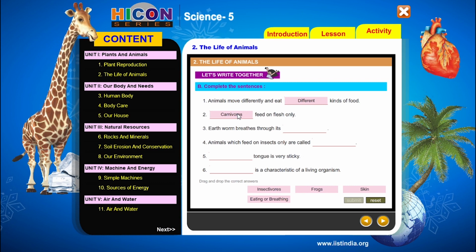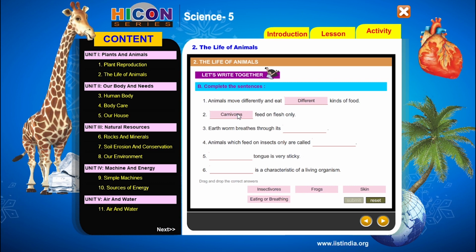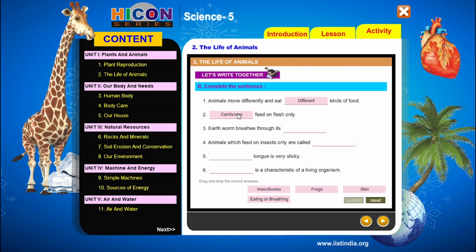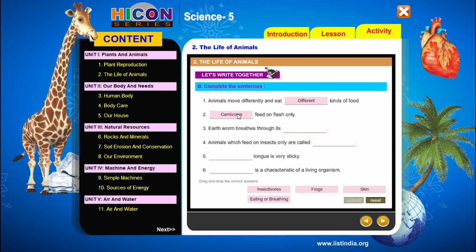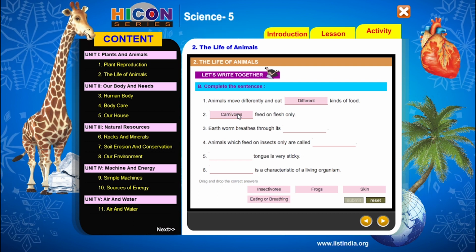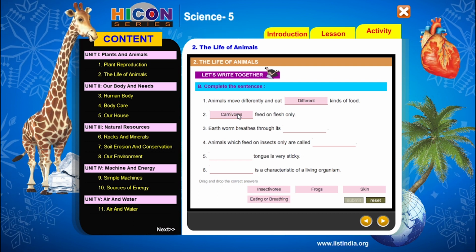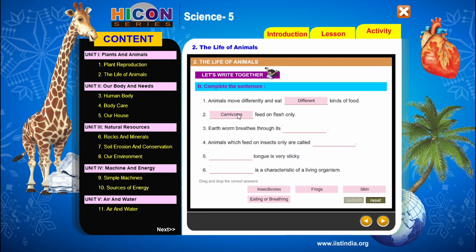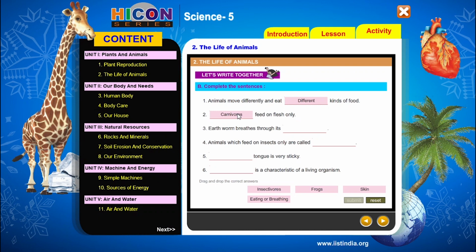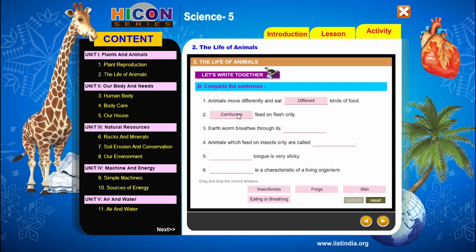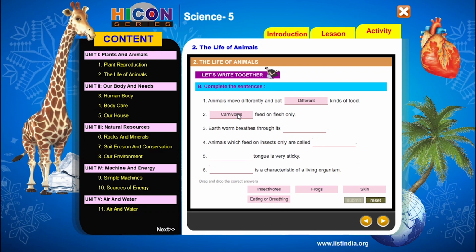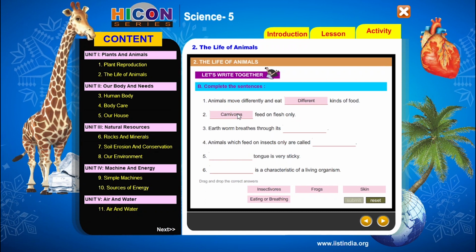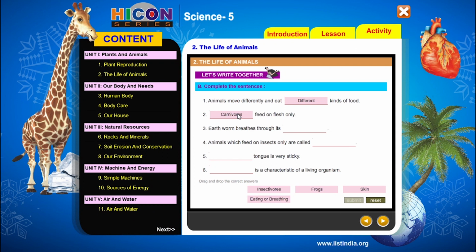So children, see the third sentence. Earthworm breathes through its dash. Already we have discussed that different animals have different breathing organs. Different animals will breathe through different organs. Some animals will breathe through their lungs and nose. Some animals will breathe through their skin. Some animals will breathe through their gills. Especially fish have gills and fish will breathe through their gills.